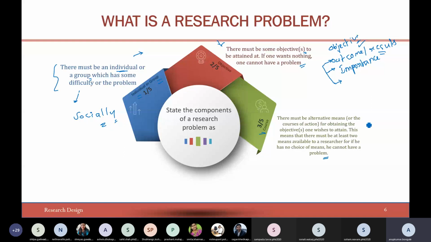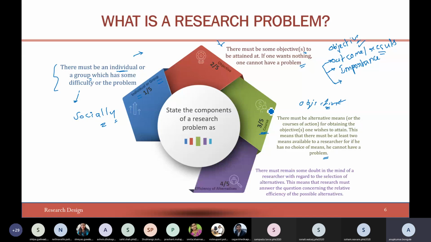What does it mean? You have set an objective, and you have a particular methodology associated with the objective. But what if that methodology does not work? Will you say that research problem can never be solved? You should identify the research problem in such a way that there is an alternative course of solutions. One or multiple solutions must be present. So you should think in that direction.